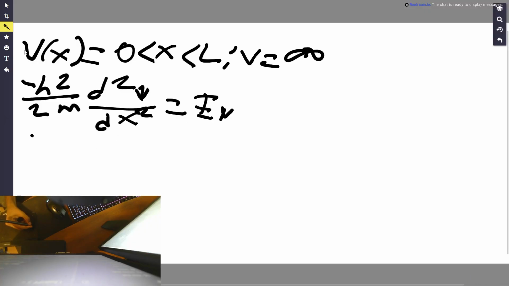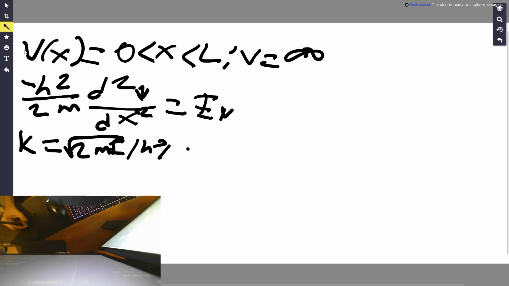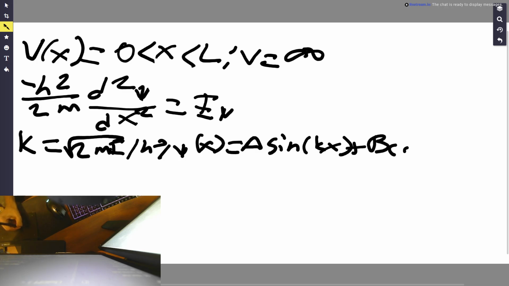So first we've got to solve the differential equation. We're going to let k be equal to root 2mE divided by h. And the general solution that we can get from this is psi of x equal to A sine kx plus B cosine kx. So what we have to do is apply boundary conditions.